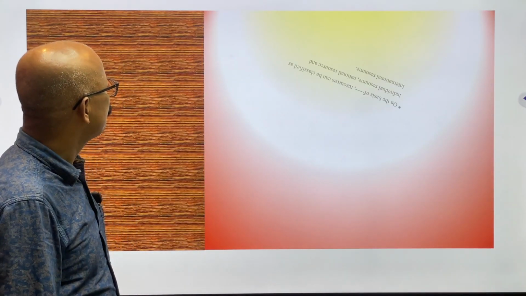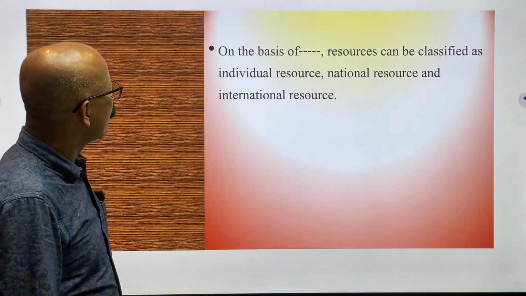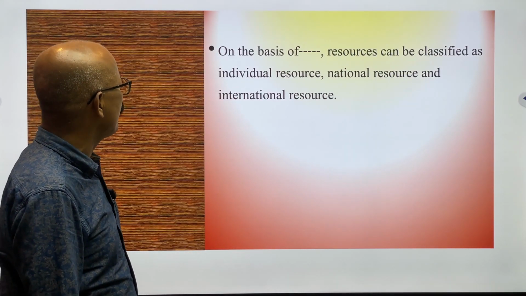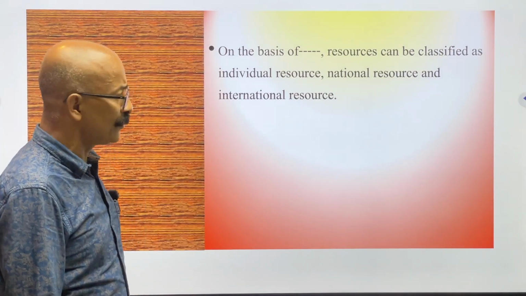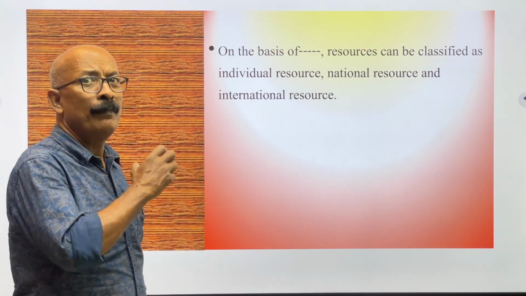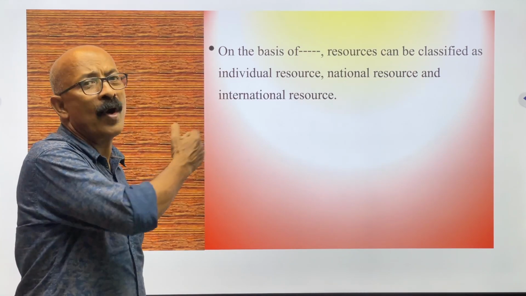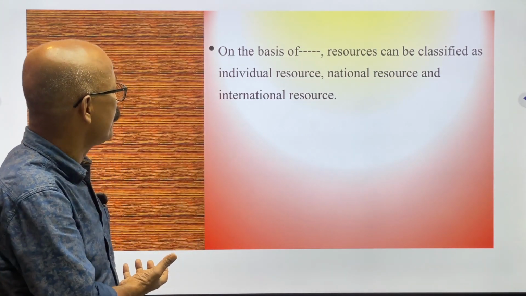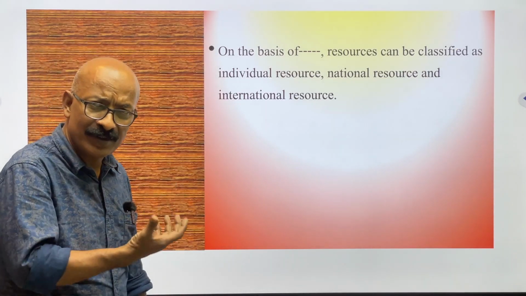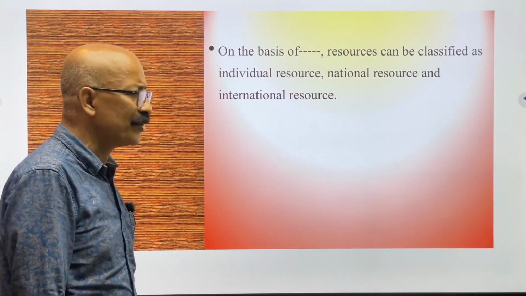Next question. On the basis of dash, resources can be classified as individual resource, national resource and international resource. Now we have to predict on the basis of what we can categorize resource as individual, national and international resource.